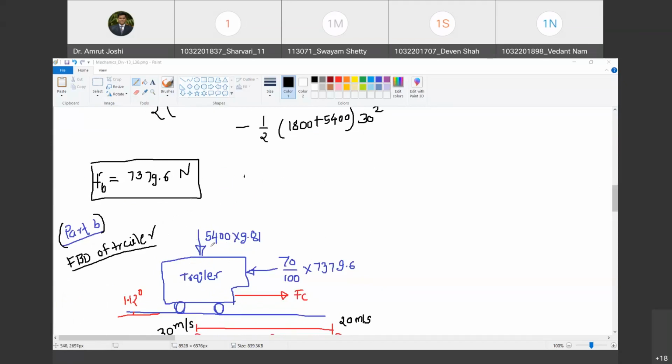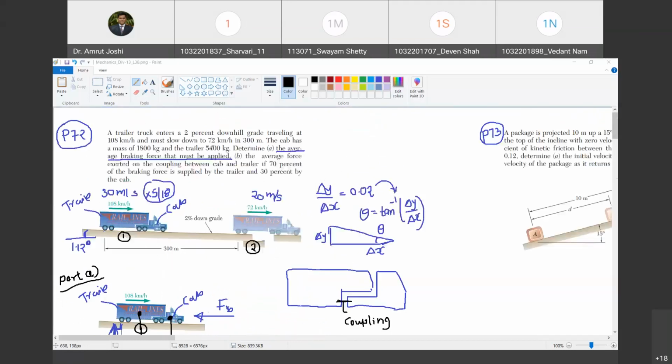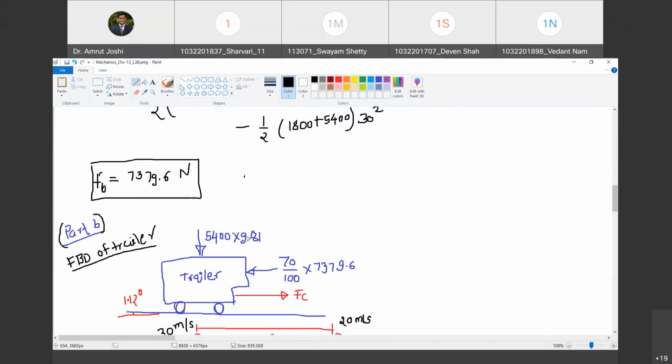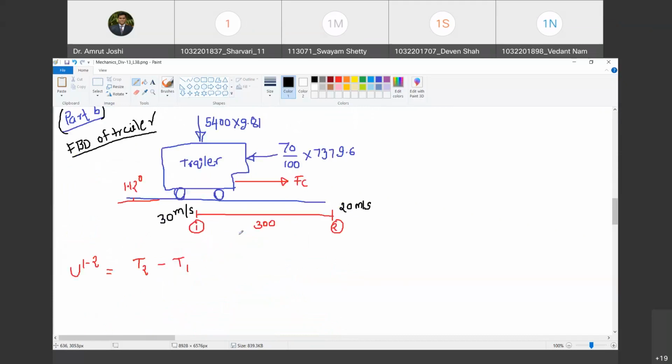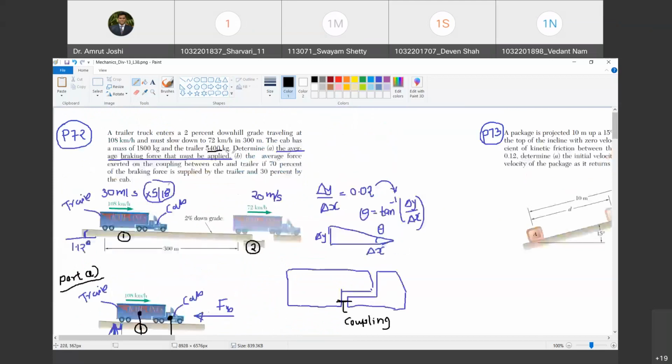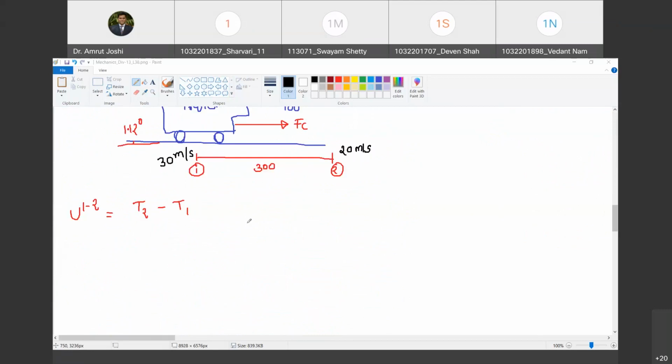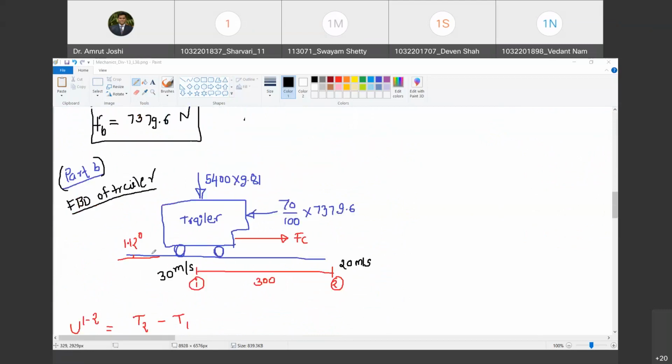Yes, sir. What is mass of trailer? Trailer 5400 kg into 9.81. See here, the mass of trailer is given as 5400 kg. So it is 5400 into 9.81. Happy? Yes, sir. Then the trailer is moving along an inclined surface which makes an angle of 1.12 degree with the horizontal. This angle we have already calculated based on this data, 2% downhill grade. From that we have calculated the value of the angle the inclined surface makes with the horizontal. Happy? Yes, sir.